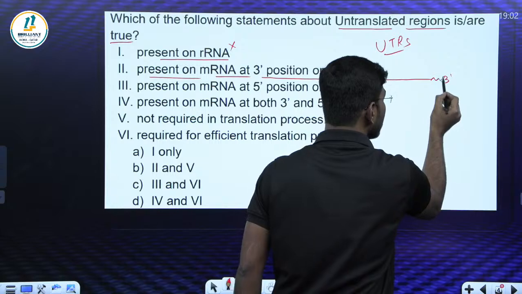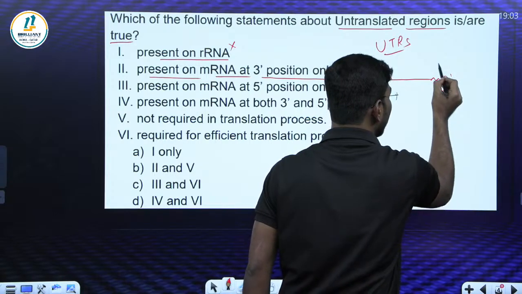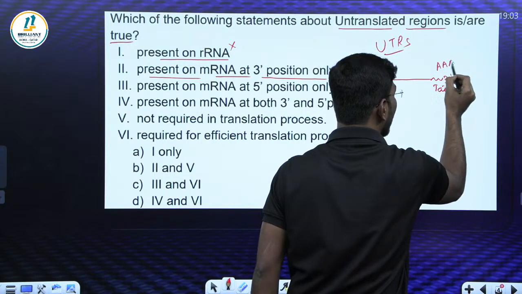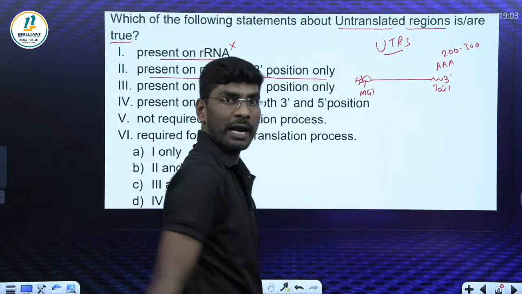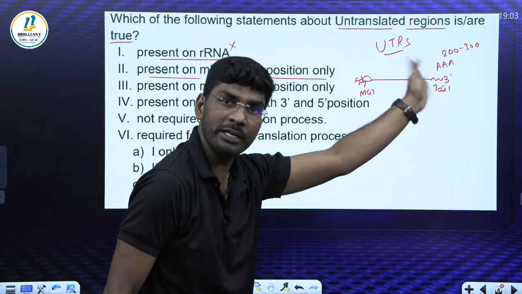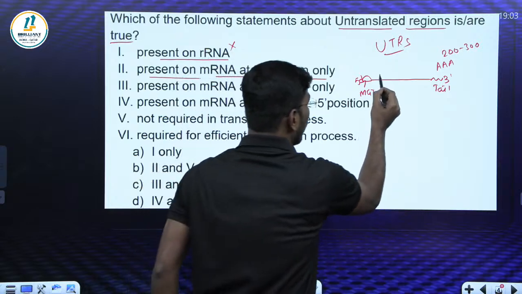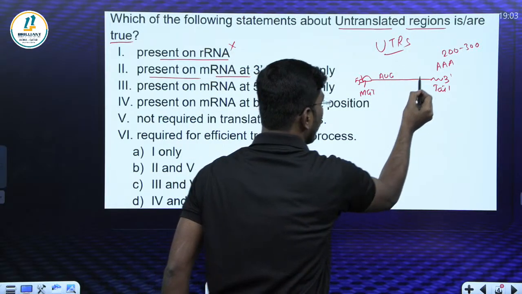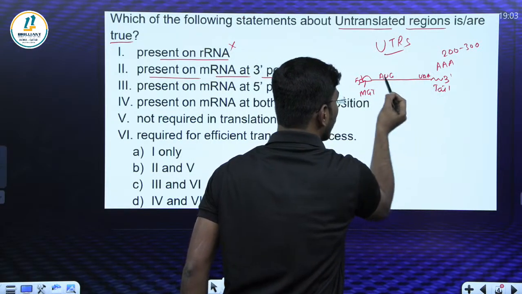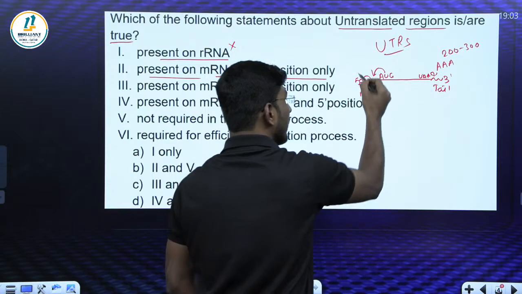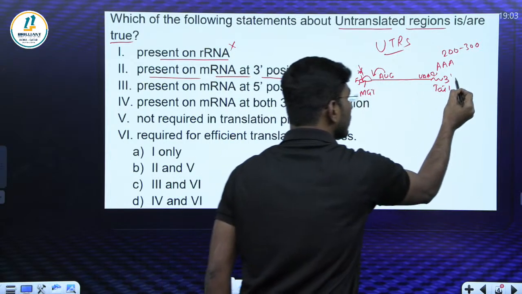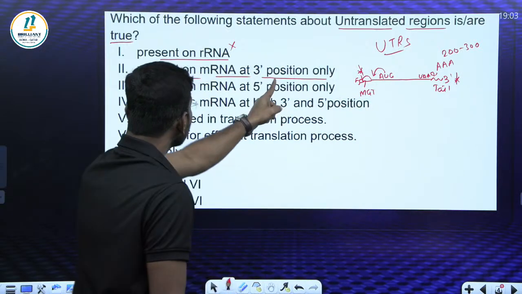And here there is a tail, made up of polyadenine, 200 to 300 adenylic residues added. It's called capping and tailing. Now, this is AUG, the start codon, and here UAA is the stop codon. Before the start codon and after the stop codon, that means the 5 prime end also has it, and the 3 prime end also has it. But what is the question asking here?